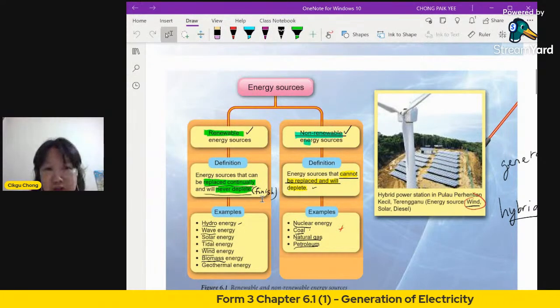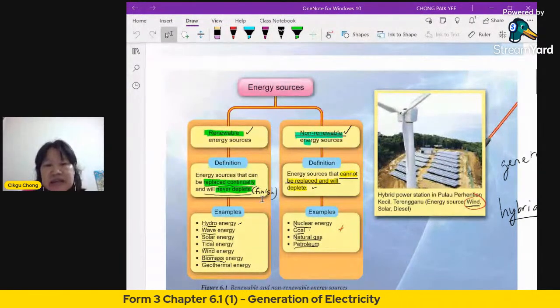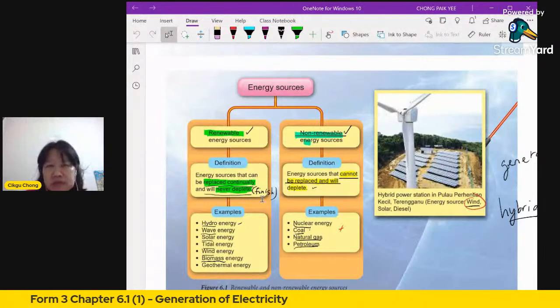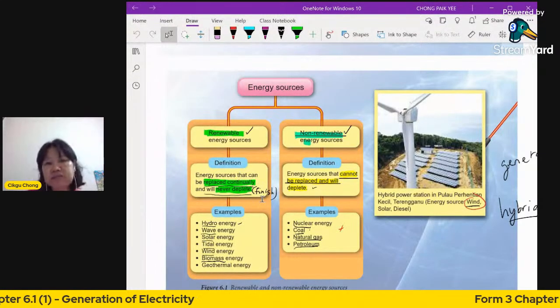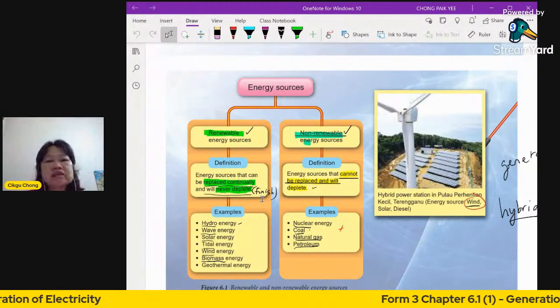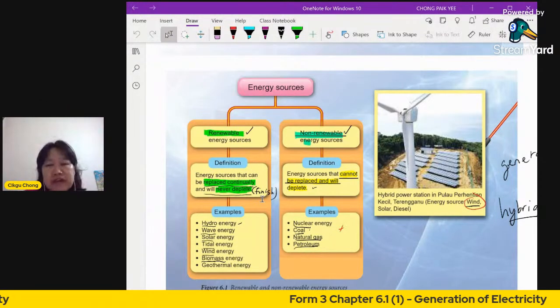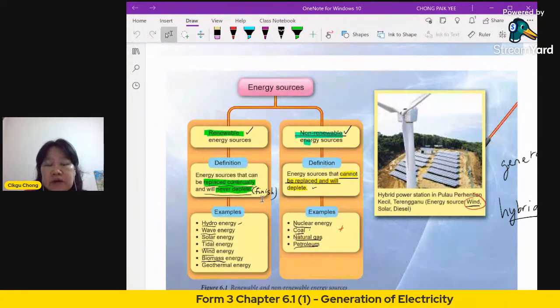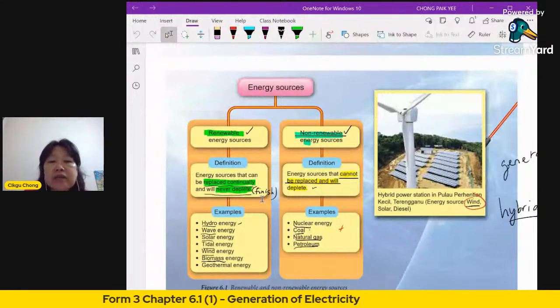And for non-renewable energy sources, these are energies that cannot be replaced. So it's just the opposite. And will deplete, that means will finish. Okay, so look at the examples of energy that are renewable, and also non-renewable.